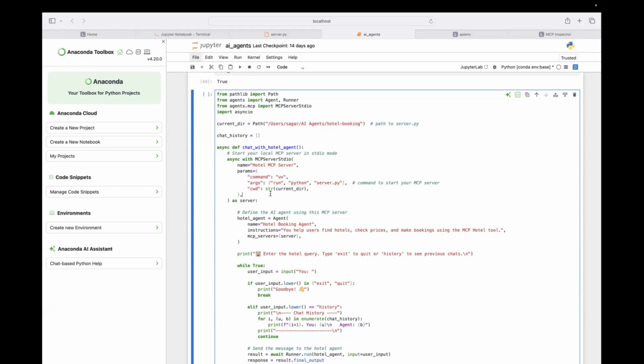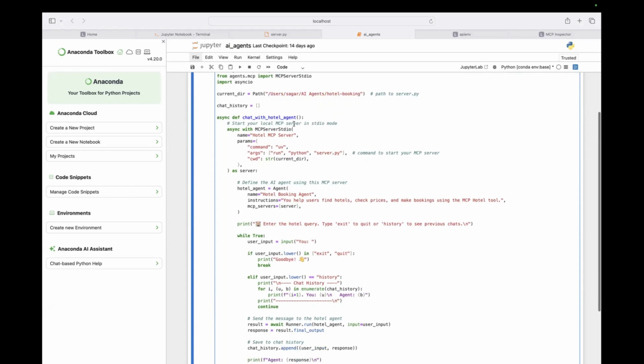And here is how we are designing our MCP server. It's the same code again, with the name, whatever it is. Since we designed a UV project, we are going to use the command as uv and the arguments as run python server.py. The simple thing it does is go inside this directory and use this command, uv run python server.py, which turns on our MCP server.